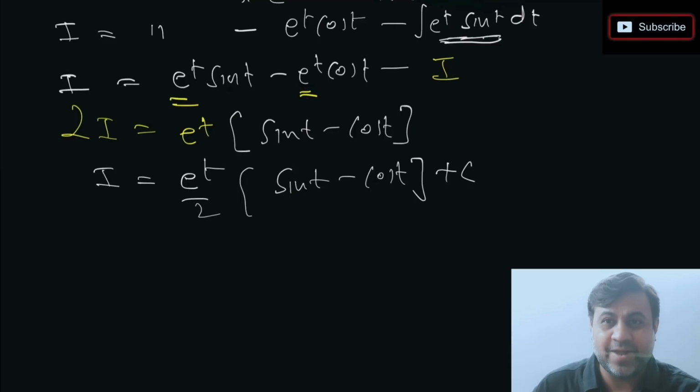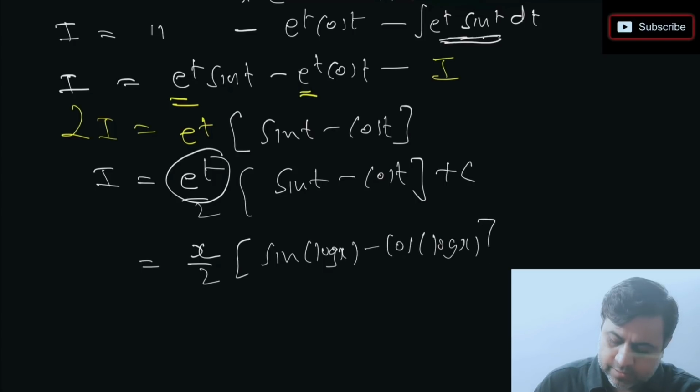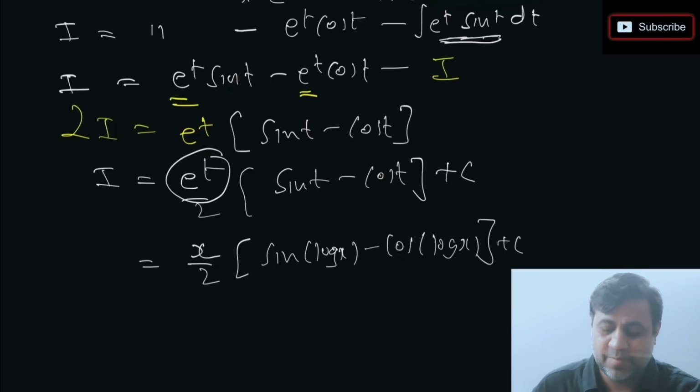We have to convert it back to x. So substitute the value of t. And what is the value of e power t? If you observe, the value of e power t is x, right? So this is x by 2 into sine of log x minus cos of log x plus c, and that's my final answer. Okay, very interesting question. You have to make sure that you practice more questions of this type. You can try cos of log x, you can try cos of 2 log x also if you want.